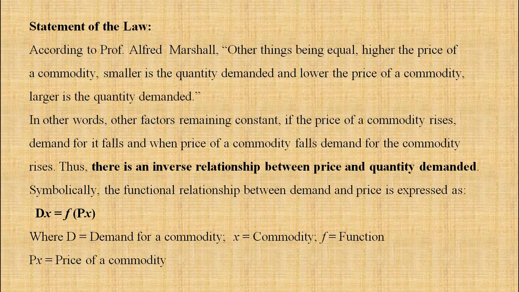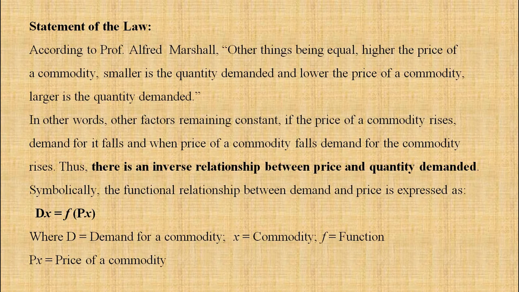So in other words, other factors remaining constant, if the price of the commodity rises, demand for it falls, and when the price of the commodity falls, demand for the commodity rises. So higher the price, lower the demand, lower the price, higher is the demand.